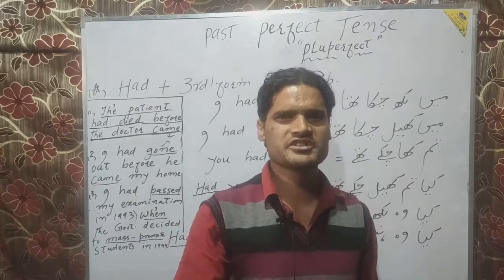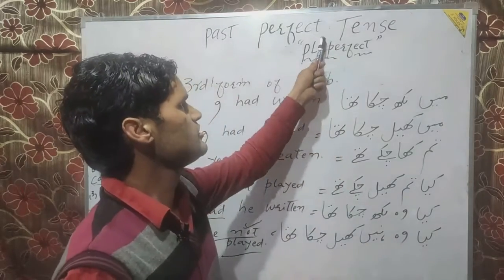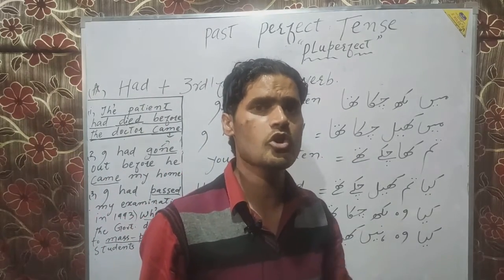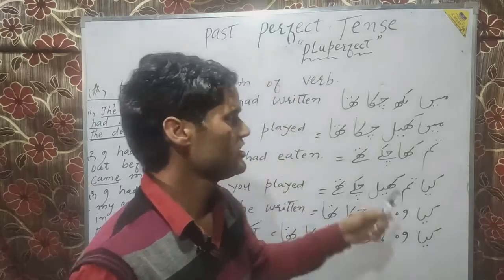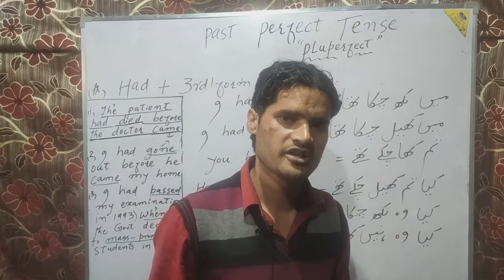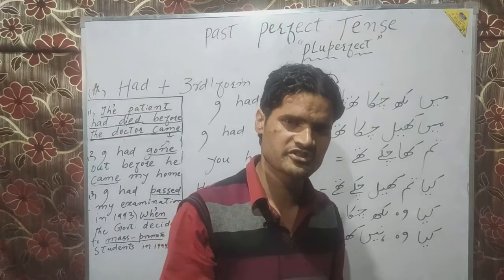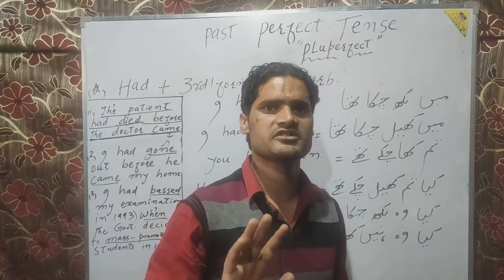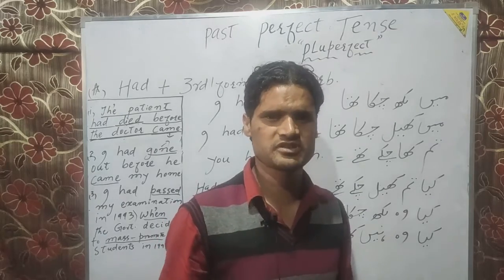In Urdu we can say कोई भी काम जो हो चुका हो, कोई भी काम जो हो चुका था. It describes any kind of action which was completed in the past before another action started. So it is very simple.